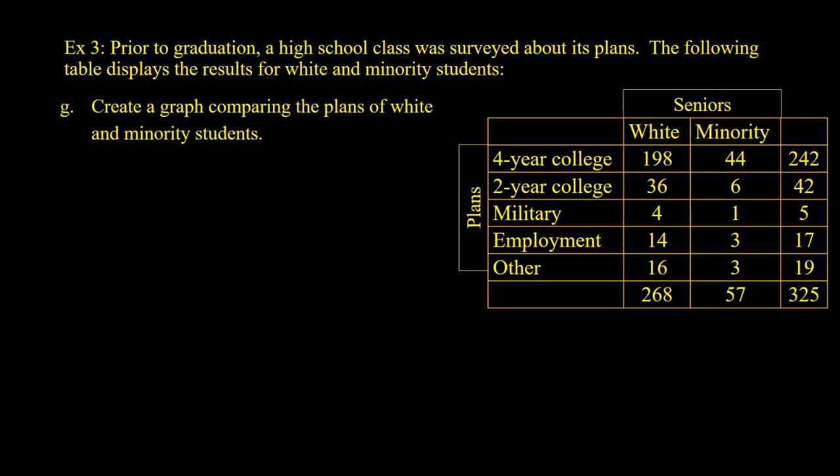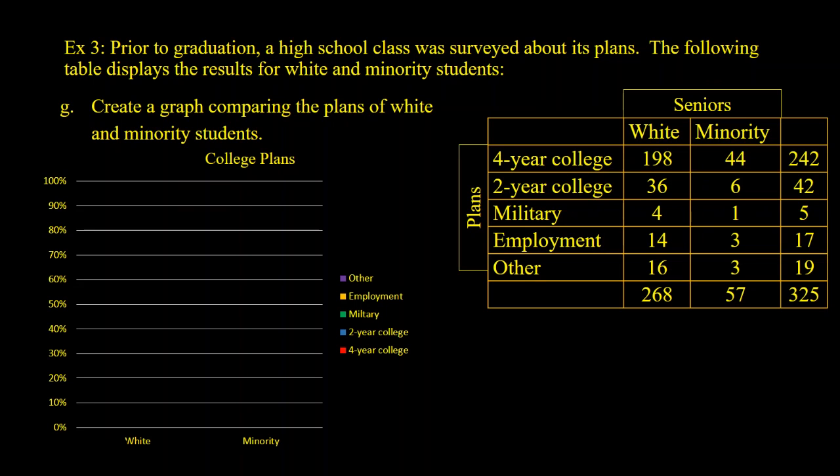Create a graph comparing plans of white and minority students. In this case, we found conditional probabilities of white and conditional of minority. So we're going to do a bar chart, but we're going to do a segmented one. So the first bar represents white students and the second minority students, and those bars will add up to 100% because the percentage for 4-year, 2-year, military, employment, and other total up to all the options that were there.